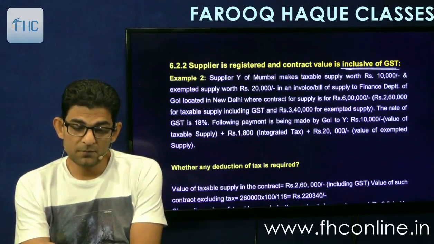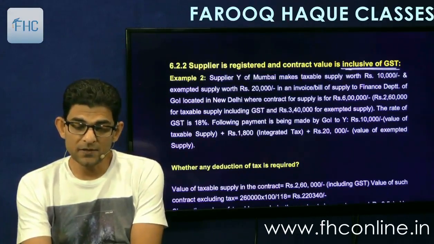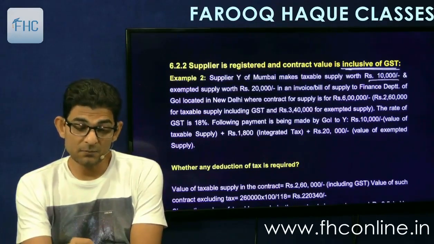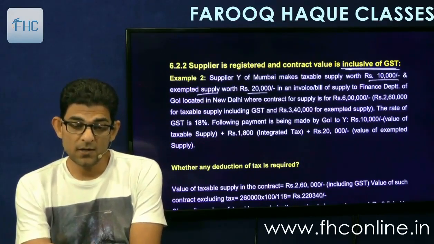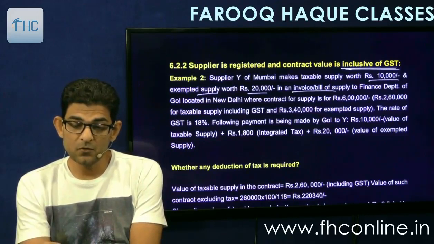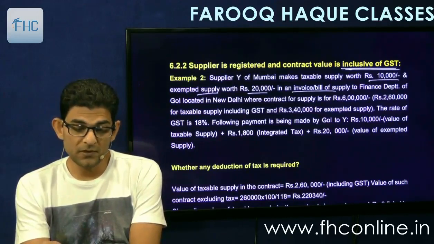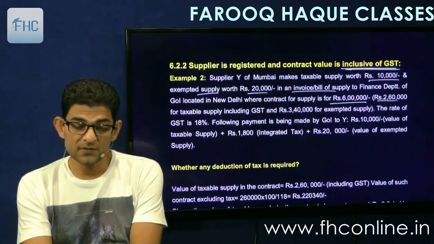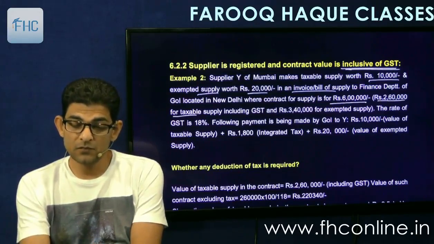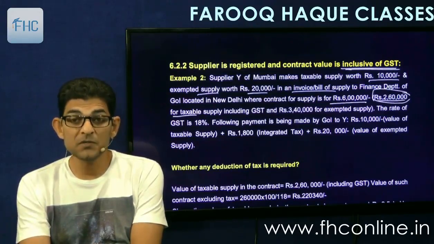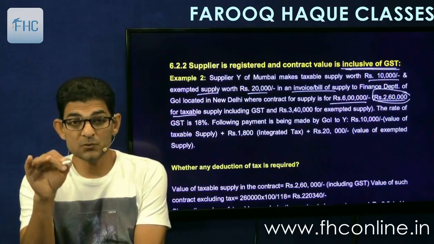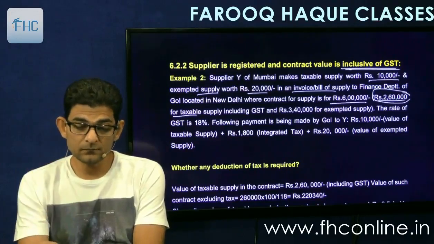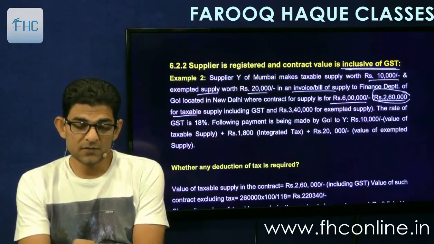Supplier Y of Mumbai makes taxable supply worth 10,000 and exempted supply worth 20,000 in an invoice bill of supply to Finance Department of Government of India located in New Delhi, where the contract for supply is for 6 lakhs, 2,60,000 for taxable. So we'll consider this 260 for taxable means more than 250. So yes, TDS will come. The rate of GST is 18%.